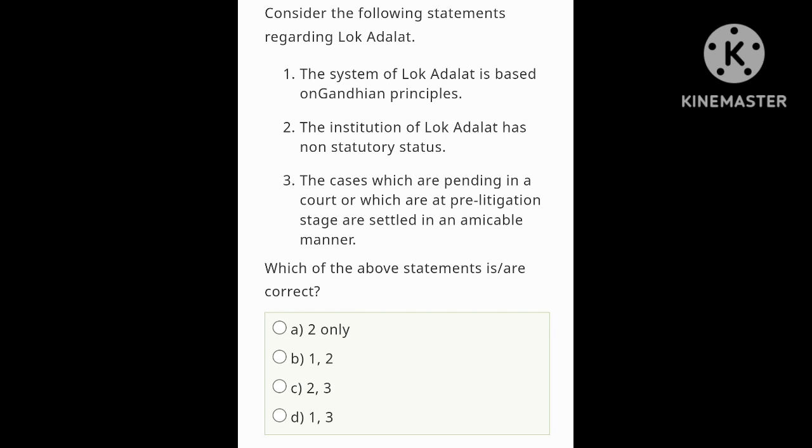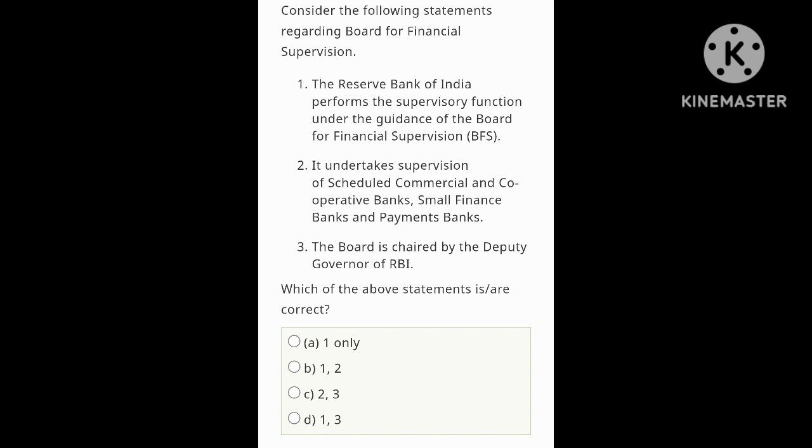Yes, this one is correct. So the first one is correct, the second one is wrong, the third one is correct. That means statements 1 and 3 are correct. So let's check the options: 2 only, 1 and 2, 2 and 3, 1 and 3. So option D is correct, 1 and 3. Let's move on to the next question.